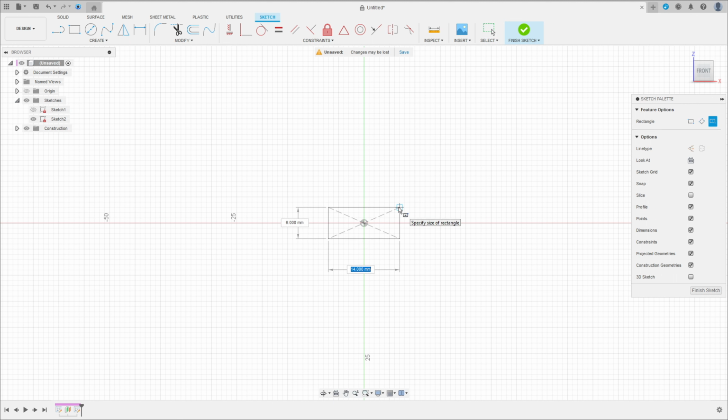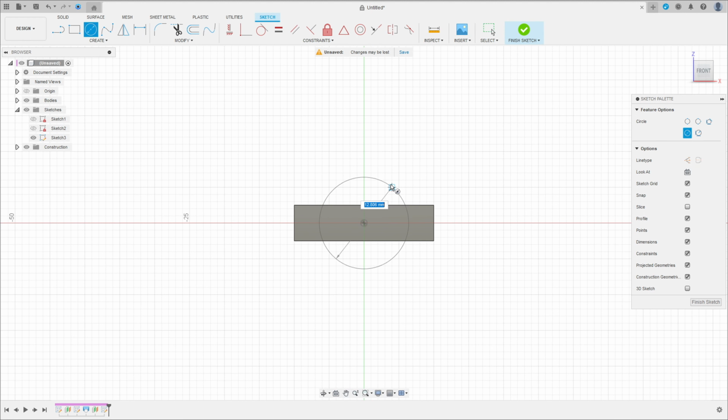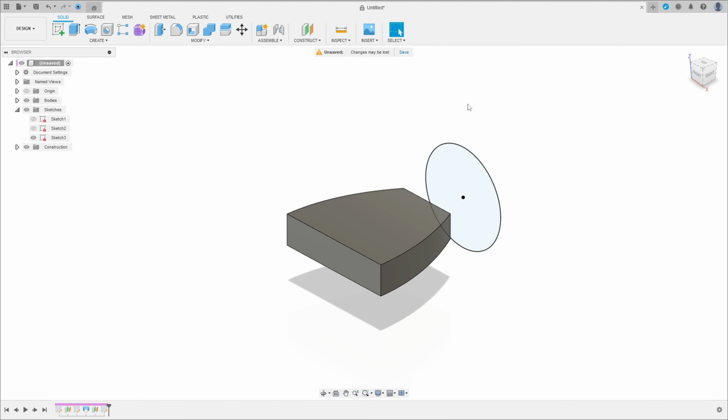25 millimeters of distance and press OK. Go to create a sketch, select this new plane here, select a circle, make a circle here with 16 millimeters of diameter, press OK and finish the sketch.